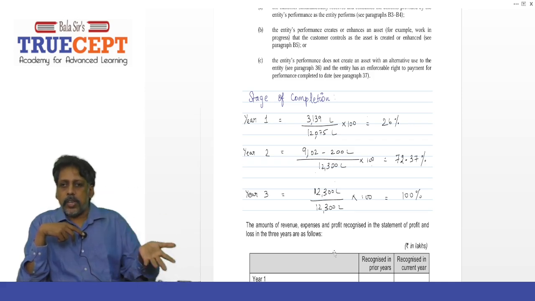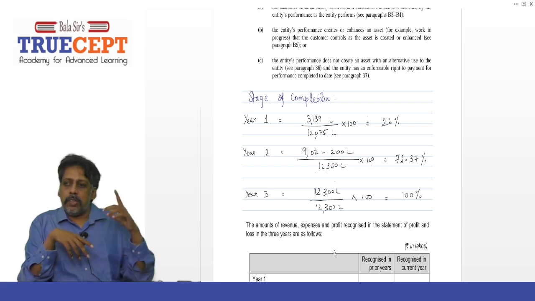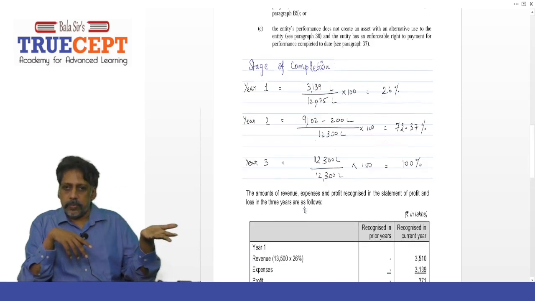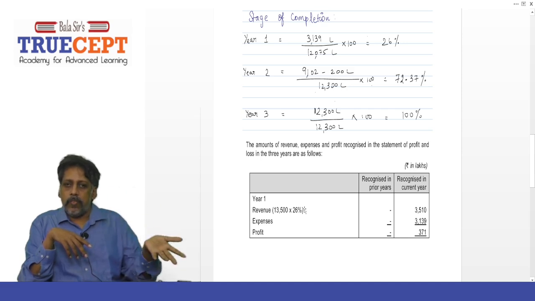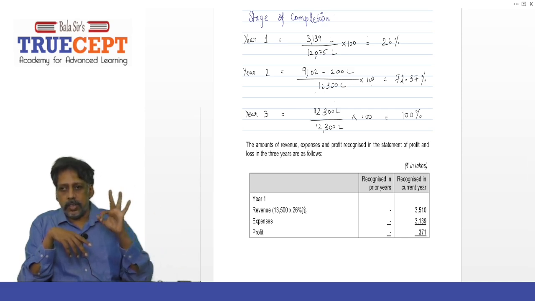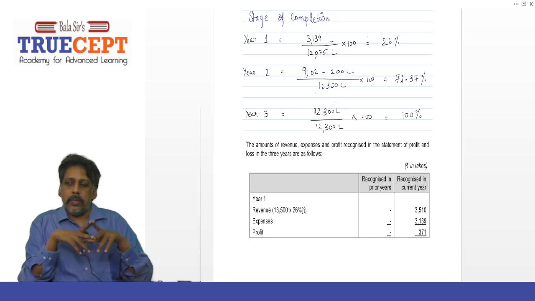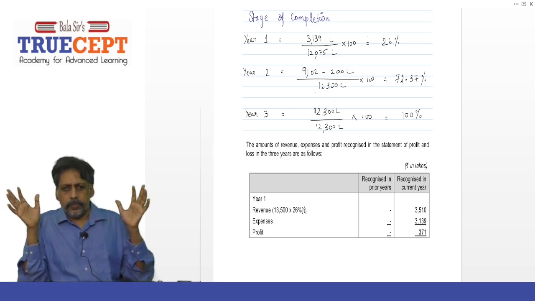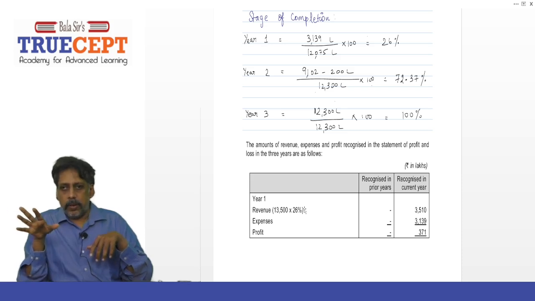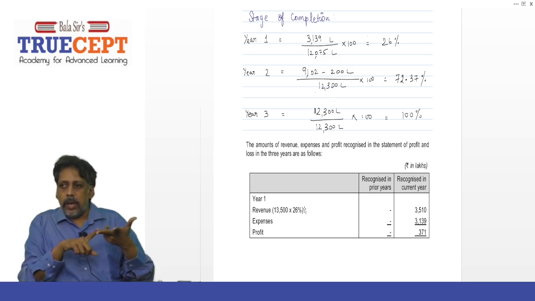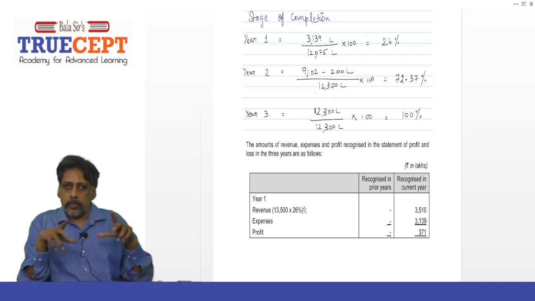So now we shall go ahead and work out the revenue to be recognized, the cost to be recognized and the profit to be recognized in each of the 3 years. Now this is how you should go about it. Just see the solution out there. Year one, not an issue at all. What is the percentage completion? 26%.